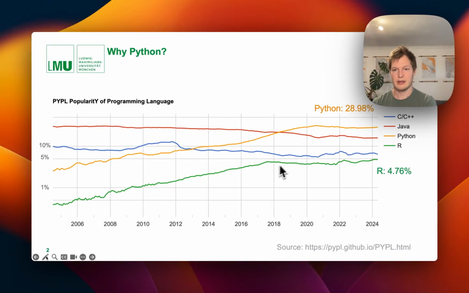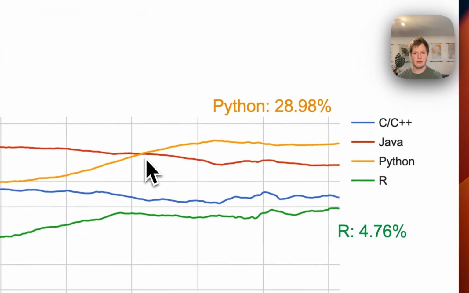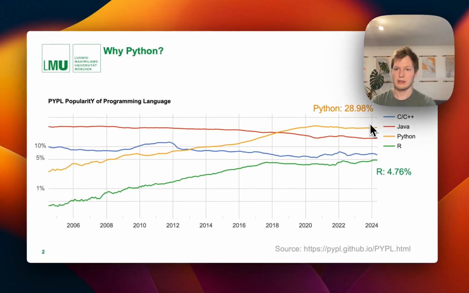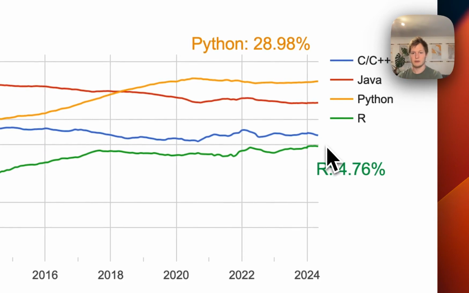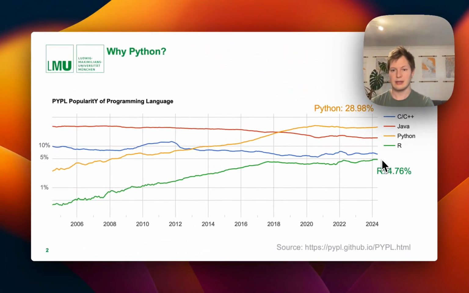And then on the right here, we can see that in 2018, Python overtook Java as the most popular language, and is now at a roughly steady 30%. I think the metric they use for this popularity index is roughly based on people searching for tutorials. So you can also see that Python is much more popular compared to R, which sits at roughly 5% of users, although R is also steadily gaining users.